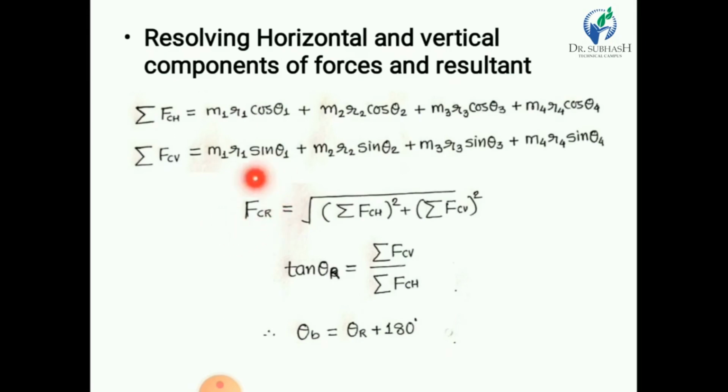So here we consider FCR is equal to MB RB. If we fix the RB, then we can calculate MB. Then we can calculate the balancing mass.